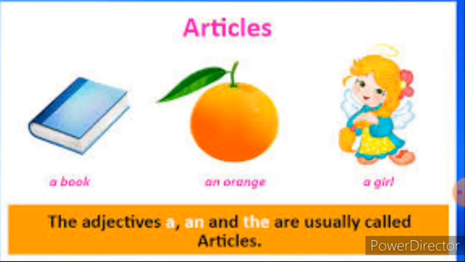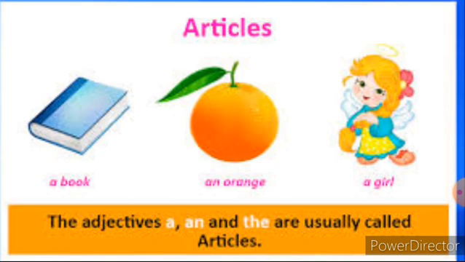Now look at this. Book is there. Before that, what is used here? An article is used. What is the article you have used? A book. Look at the next image. Orange is there. Before that, an article is used because article means that defines a noun. So here we have used the article as an orange. Look at the third example. Girl is there. Before that, what is the article used? The article a is used.